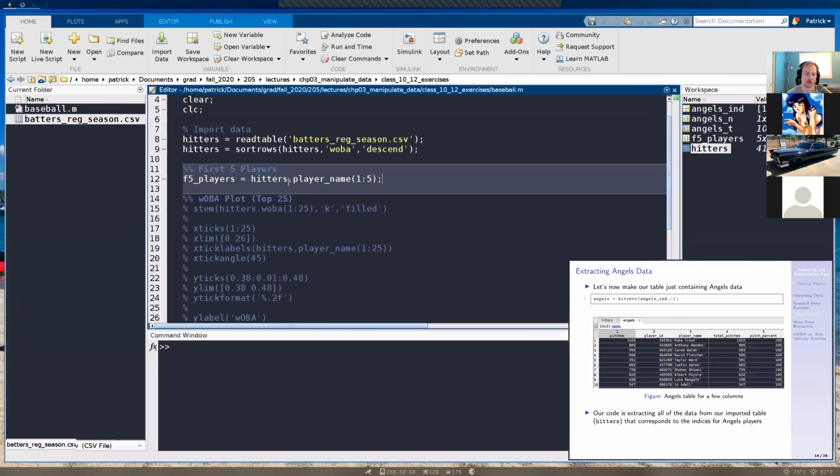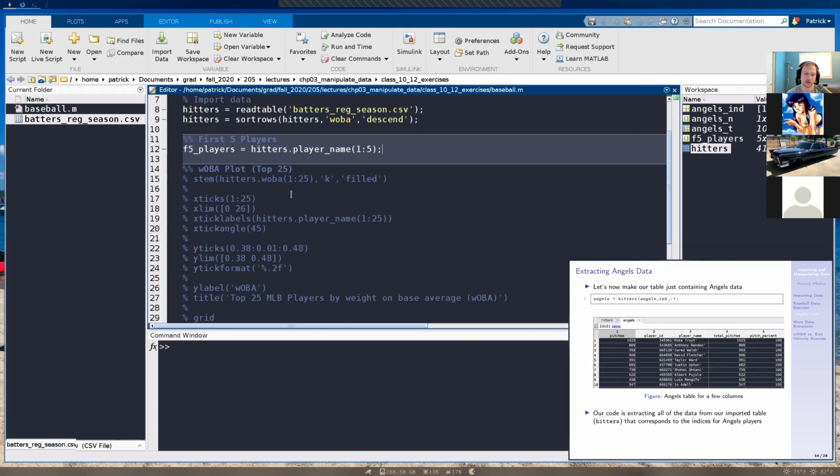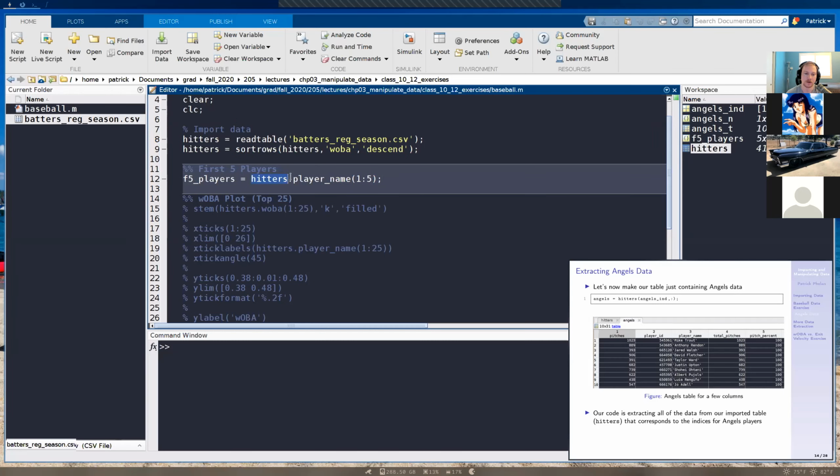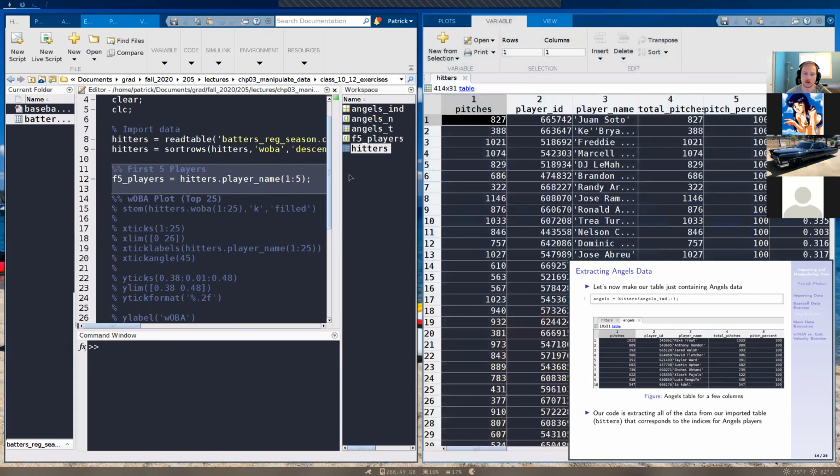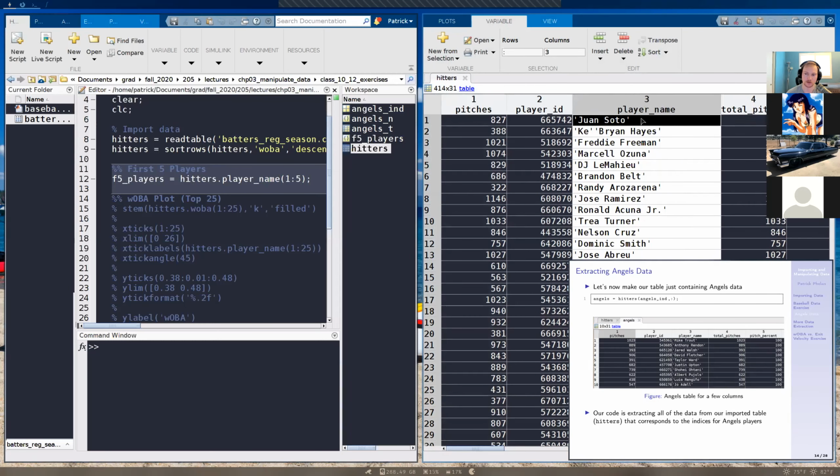And then we're using dot notation like we did a lot last class. So headers dot, and then we specify the variable name for the column. In this case, it was player name. And then we specify the first 5 values, so from 1 to 5. If I go to headers and I look at 1 to 5, we see Juan Soto, Kip Ryan Hayes, Freddie Freeman, Marcelo Osuna. You get it.